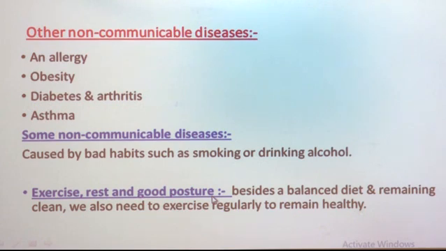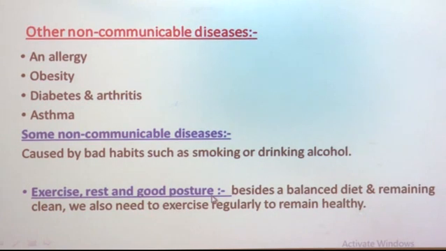But besides eating a balanced diet and remaining clean, we also need to do exercise regularly to remain healthy. Exercise keeps our body healthy, and also makes our muscles and inner organs such as the heart and lungs stronger. So lack of exercise makes our muscles weak and flabby.